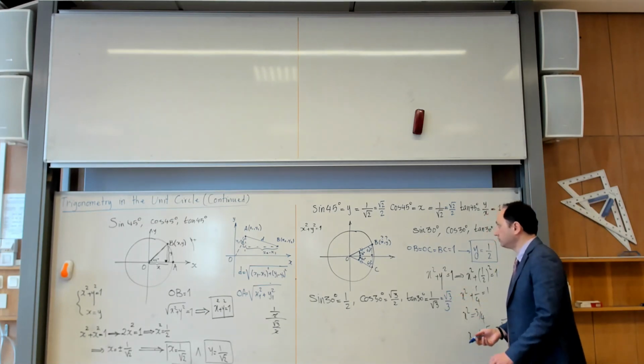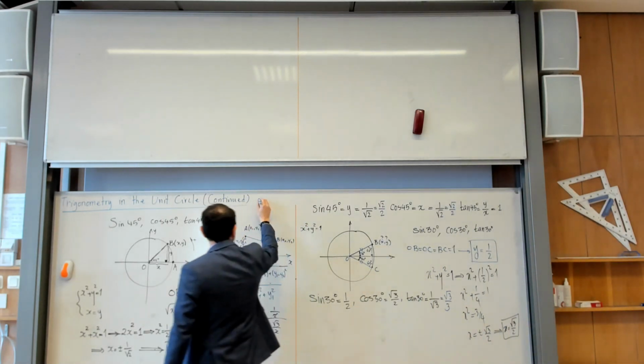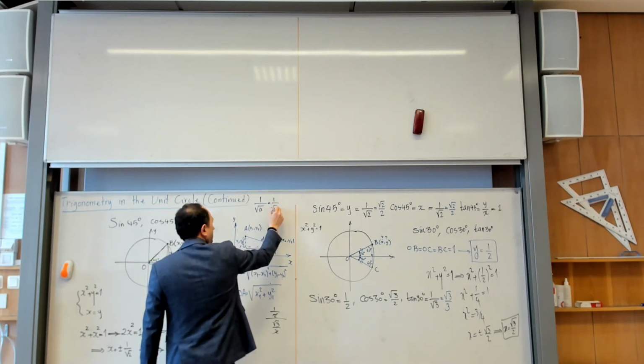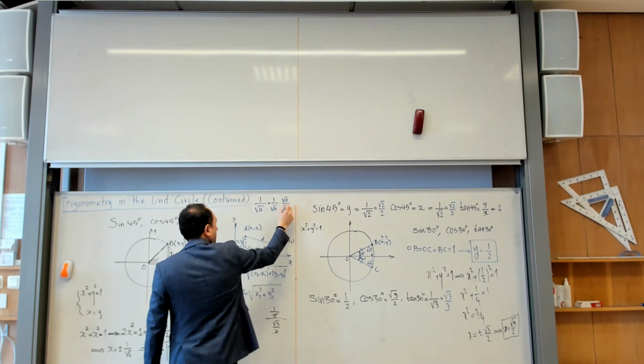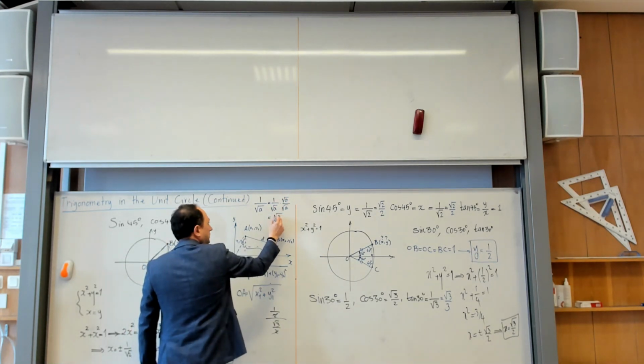Why is this true? Let me just do one of them. If I have 1 over the square root of a, not 2, not 3, any number, I can rescale it by the same surd. Then 1 times square root of a is square root of a, and square root of a times square root of a is a.